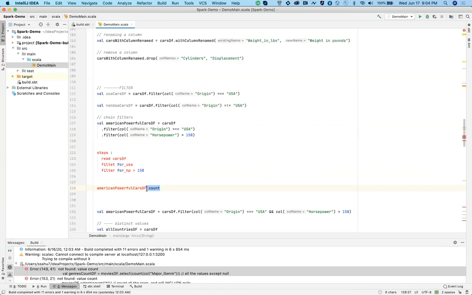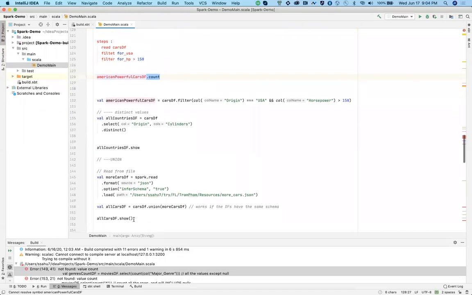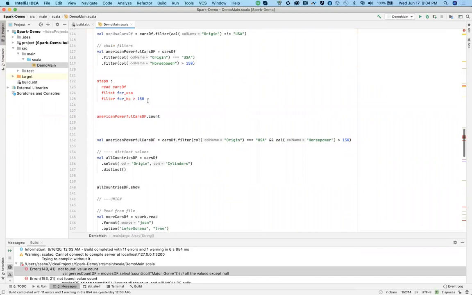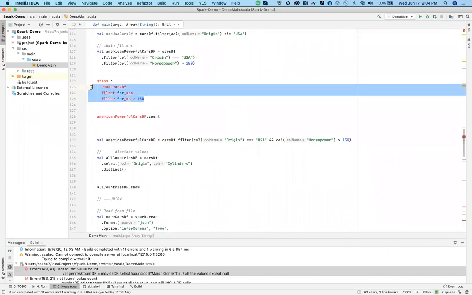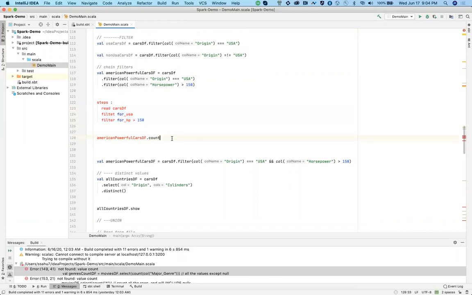So count is an action, take is an action, show is an action. Until you call an action, this will just keep on creating the DAG and it won't actually process anything. Spark is lazily evaluated. This is a particular concept that it will just create the DAG and it will work on the DAG when you call an action.